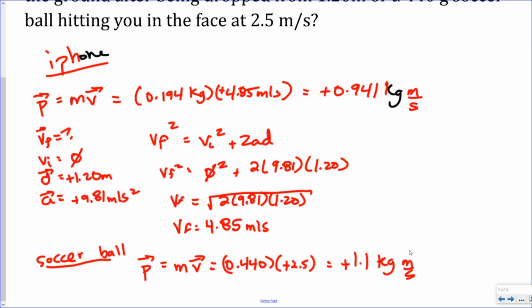So the question said which had more momentum. So more momentum was the soccer ball. You can see the momentum formula is pretty easy. It's just mass times the velocity. Here we had to do an extra step for the iPhone. We had to actually find out what the velocity was, but the actual momentum calculation is very straightforward, just mass times velocity.